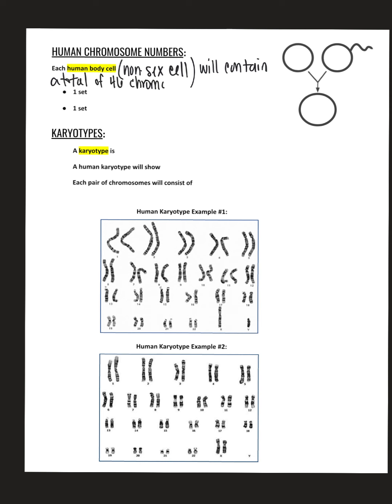And bear with me with my handwriting. I'm getting used to this new app as I am recording this. So there's going to be 23 pairs of chromosomes. So visually, if we look here, mom will have in mom's egg cell, that is mom's sex cell, she will have 23 chromosomes. Dad's sperm cell will have 23 chromosomes. And together they make a full number 46. That is all of your body cells or your non-sex cells.